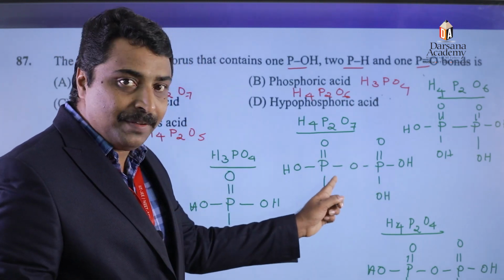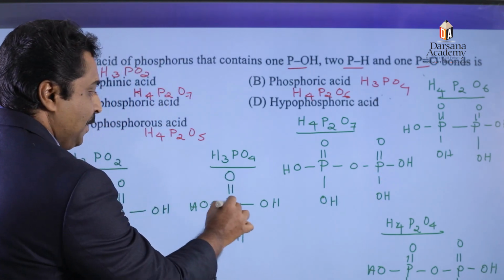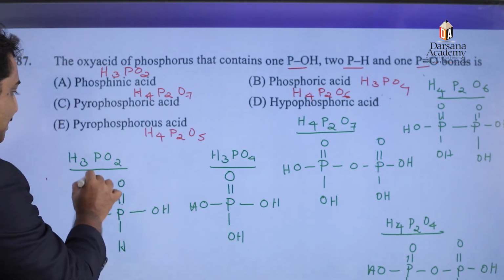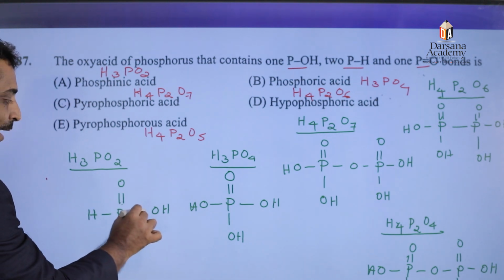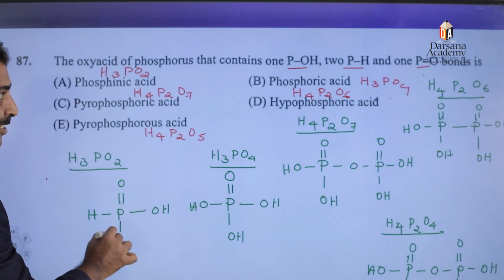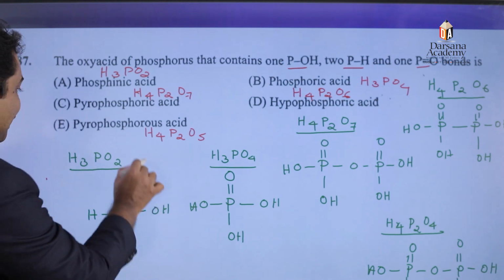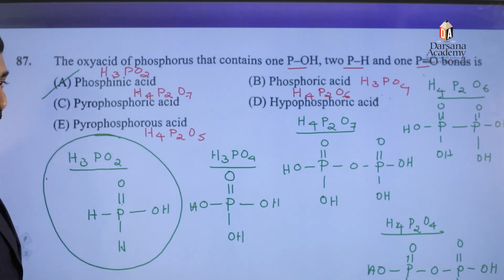In addition to that, we can see P-O-P bond also. H3PO4, 1 P=O and 3 P-OH bond. Whereas in the case of phosphinic acid, we can see 1 P-OH bond, 2 P-H bond and 1 P=O bond. Therefore, which is our correct answer? Phosphinic acid is our correct answer. That is option number A.